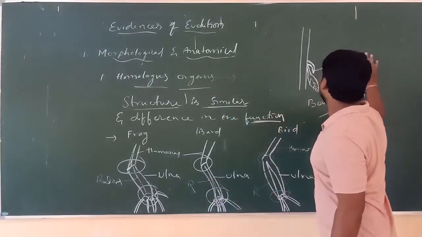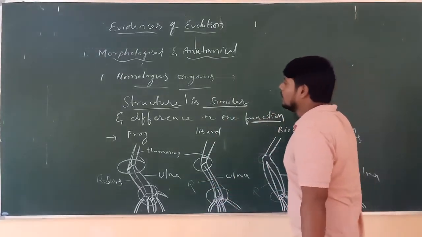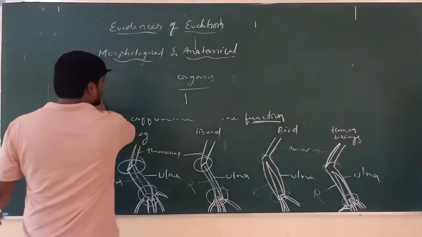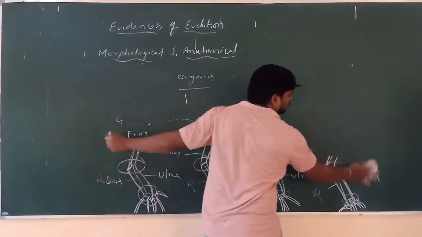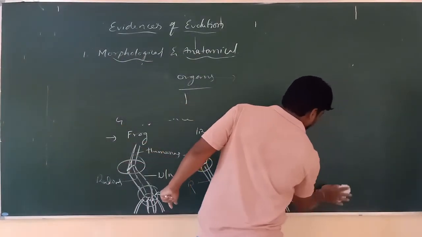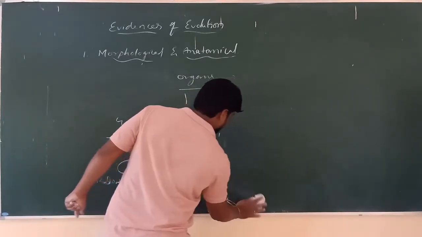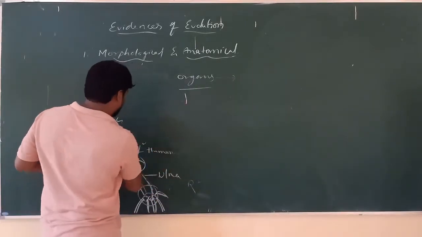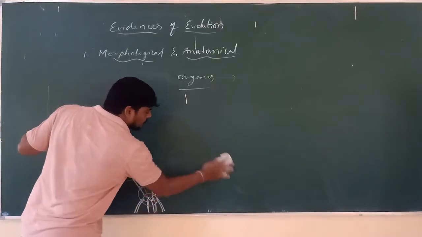Now, another important type of organs, that is analogous organs. This is the morphological evidence we are studying now.